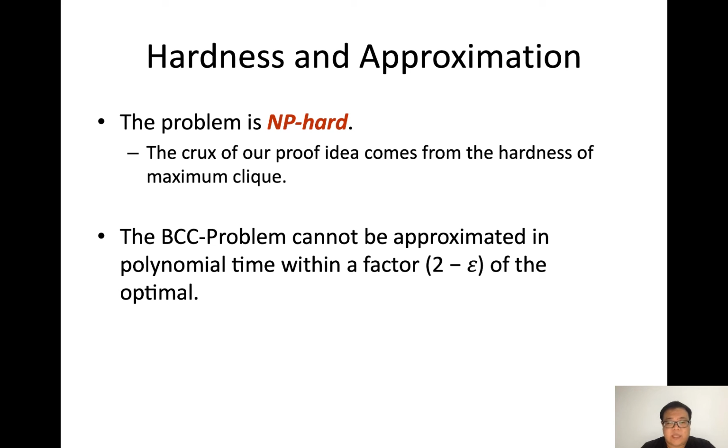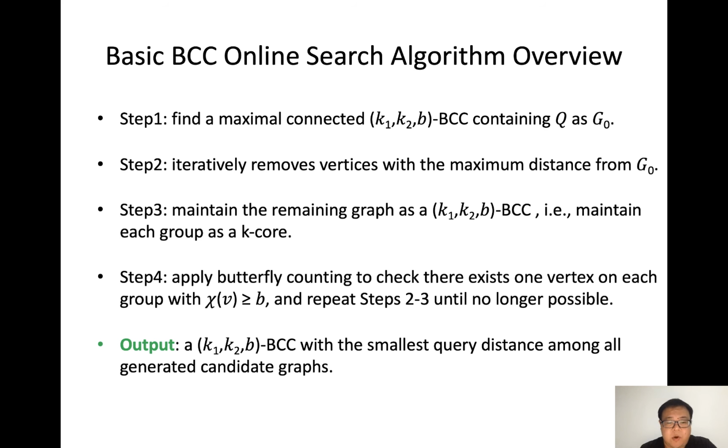We also prove it cannot be approximated in polynomial time within a factor of 2 minus epsilon of the optimal. We propose a basic BCC search framework. First, it finds a maximum connected BCC containing the queries, then iteratively removes vertices with a maximum distance.